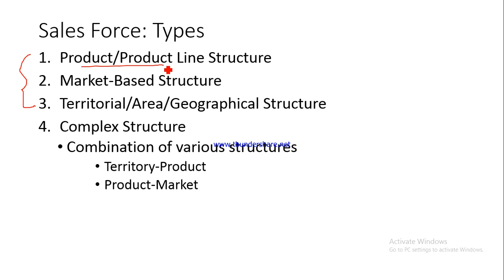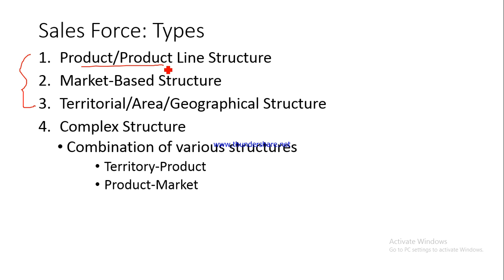For example, just to give you an example of what product and product line is, if you talk about Tata Motors, they have various models in the market. I'll give you an example of an earlier model. They used to have Indica and Indigo. So these are different models. So product is basically Indigo or Indica or the various other brands that they have which they are selling in the market.